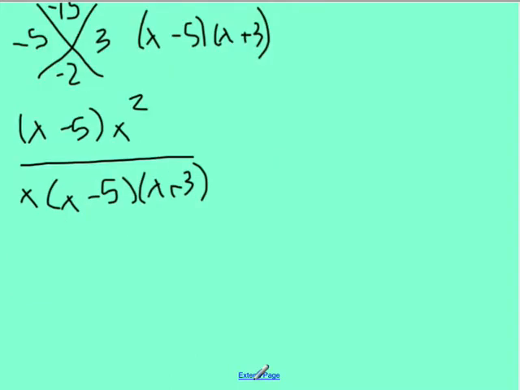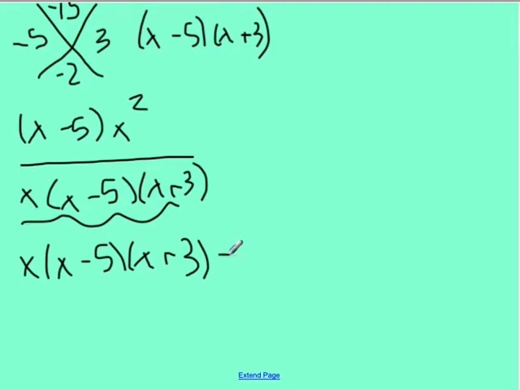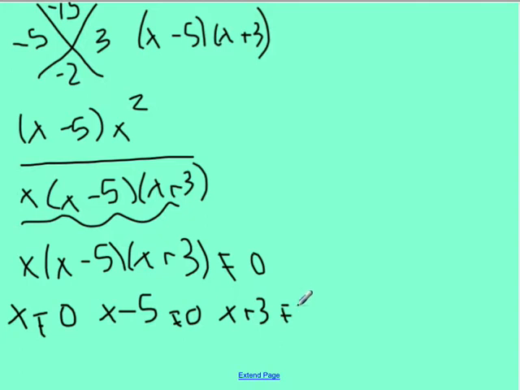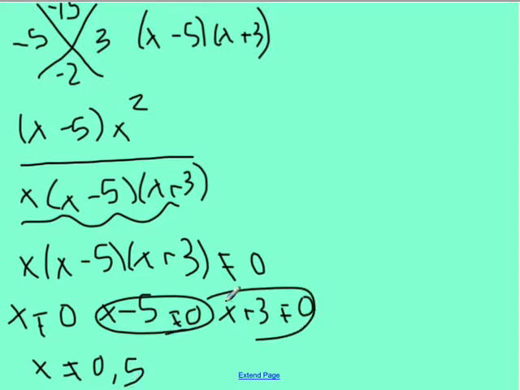Before I cancel anything out, I want to calculate my excluded values right now to make sure that I don't lose any factors, because I need to take this version of the denominator here. So those cannot be equal to 0. I'm getting that x cannot be equal to 0, x minus 5 cannot be equal to 0, and x plus 3 cannot be equal to 0. So x cannot be equal to 0. When you solve this, you'll add 5 to both sides, so x cannot be equal to 5. When you solve this, you'll subtract 3 from both sides, so x cannot be equal to negative 3. So those are your excluded values.